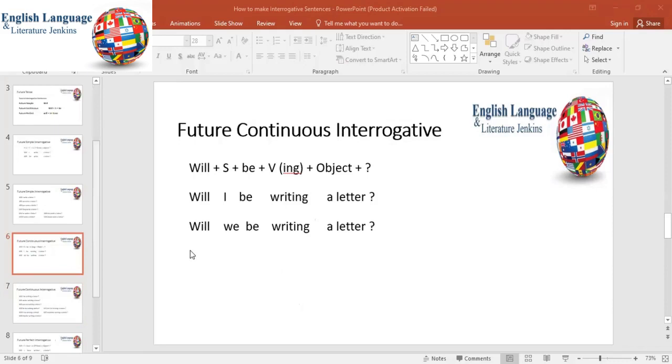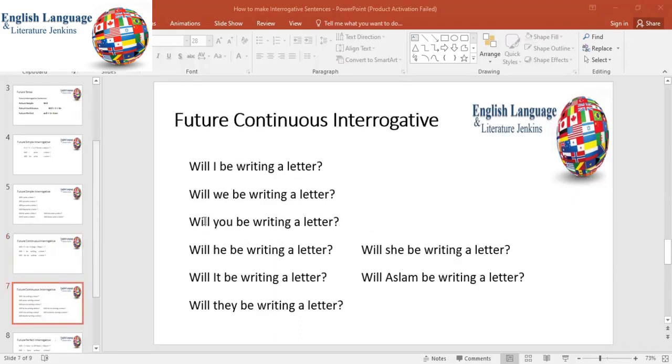Future continuous interrogative: we have the helping verb will, subject, and then be, verb ing form, object, question mark. Will I be writing a letter? Will we be writing a letter? These are the examples of future continuous interrogative.